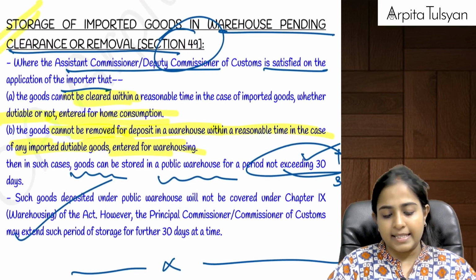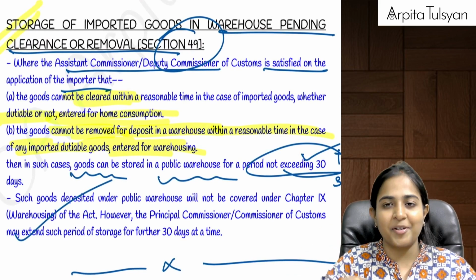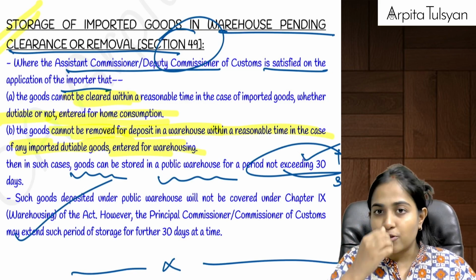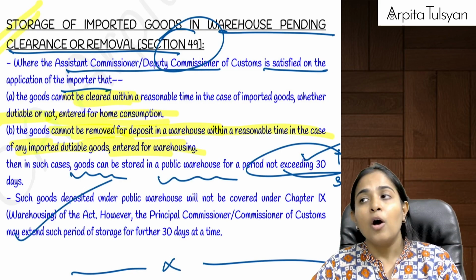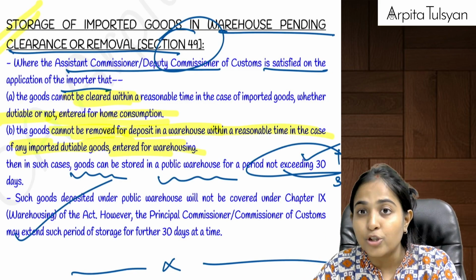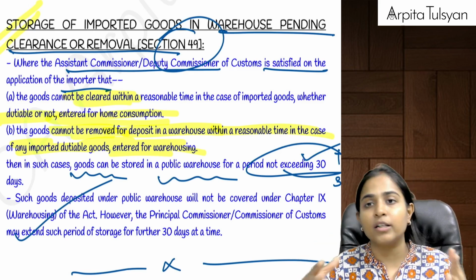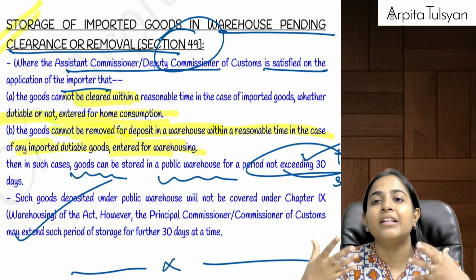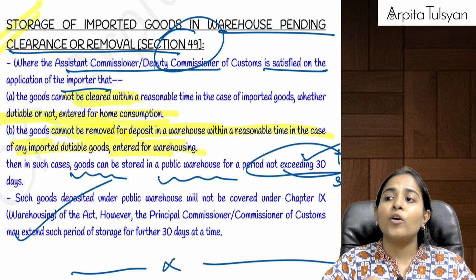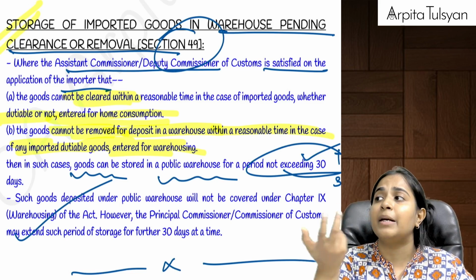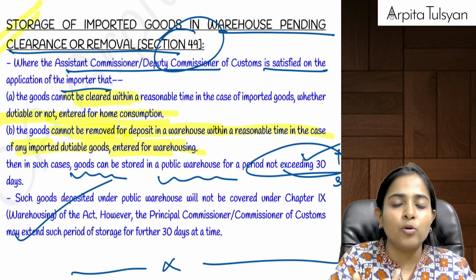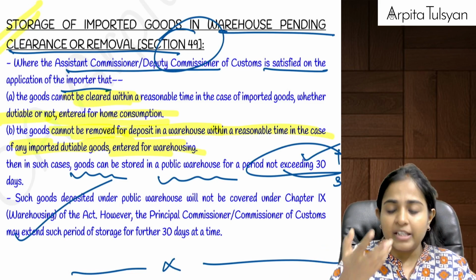Then going on to the last section, that is section number 49. Sometimes it can so happen that the goods have come, you don't want to take the goods to a warehouse, whereas you want to clear the goods for home consumption, but you are not able to clear them within reasonable time. Maybe you are not able to prepare the bill of entry. Maybe the department is not ready to do the provisional assessment. So because of that, you are not able to clear the goods within a reasonable time.